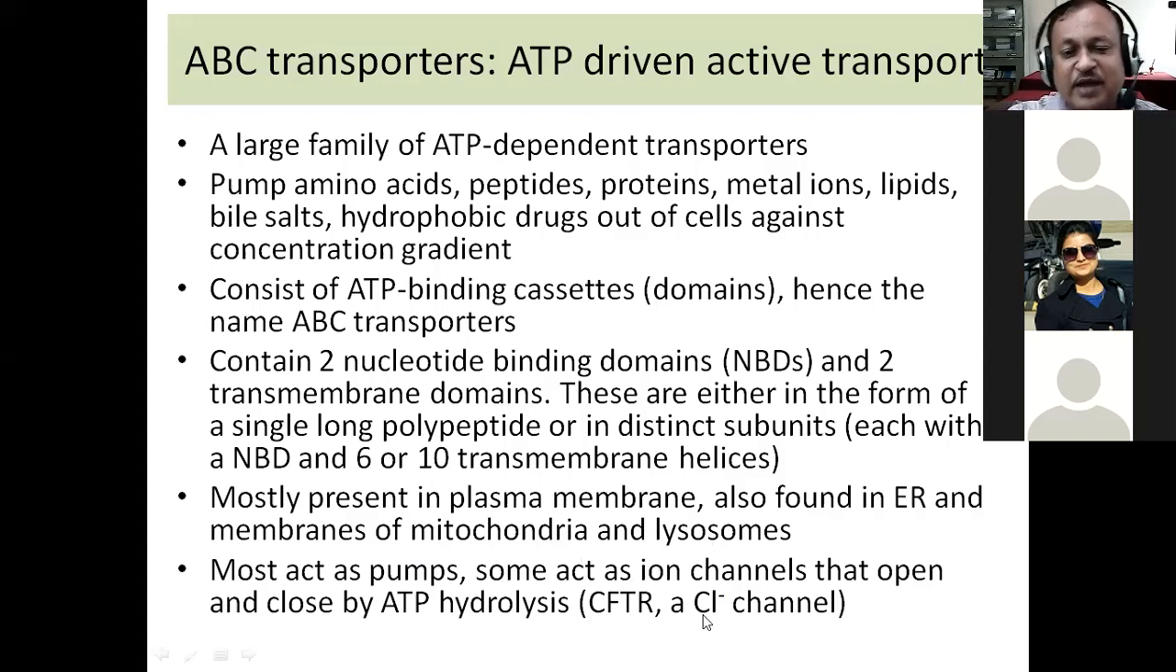And there are ion channels which require ATP, but the function of ATP here is that the hydrolysis of ATP causes the opening or closing of the channel. It is not actually the passage of molecules against the concentration gradient. The molecules are going along the concentration gradient. But the role of ATP here is to cause the opening or closing of the channel. That conformational change happens because of ATP.